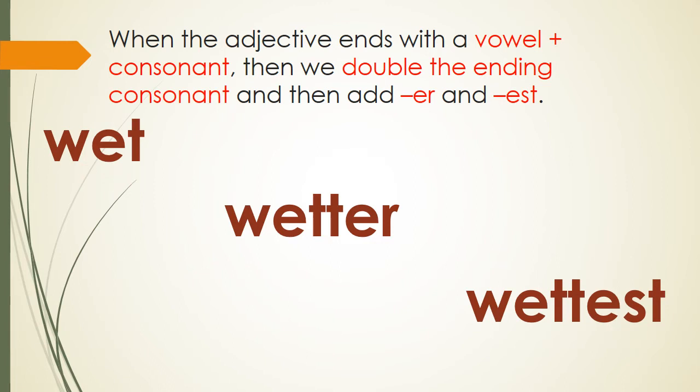Wet. Wet ends with vowel plus consonant. So, wetter, where you will double the consonant, that is double T, and then ER, wetter, and then wettest, where you will again double T and then add EST. Wet, wetter, wettest.